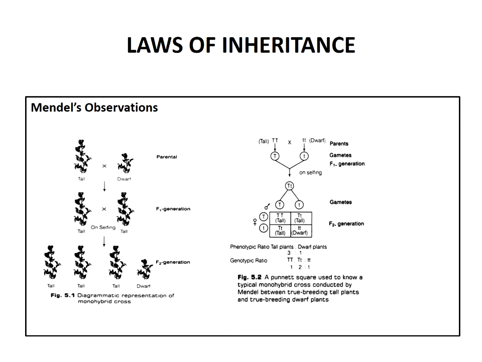Next is Mendel's observation. In the F1 generation, Mendel found that all the pea plants were tall and none was a dwarf. So when a tall plant is crossed with a dwarf plant, all the offspring in the F1 generation were tall.